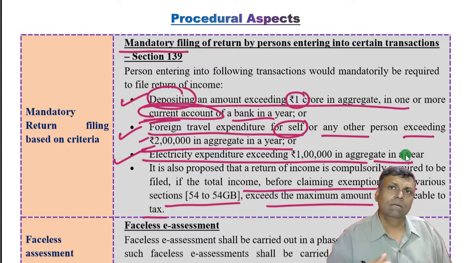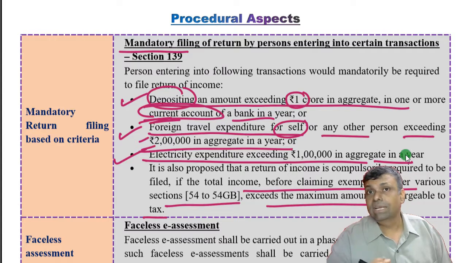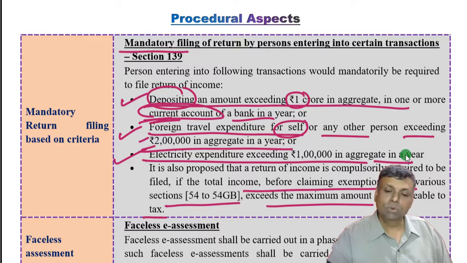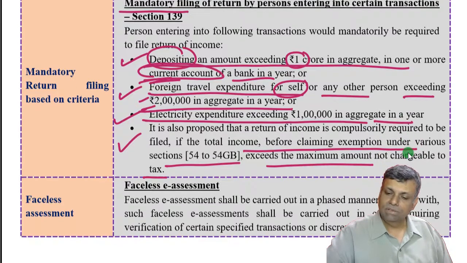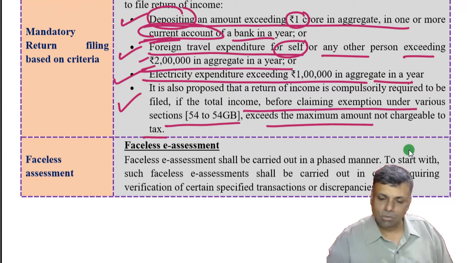You might not have other incomes, but that capital gains transaction is there. Without considering exemption, if your income was more than the basic exemption limit, then you have to file a return of income. I repeat, these provisions do not say that you pay the taxes. The law only says you have to file the return of income. That's the only test with the help of this provision.